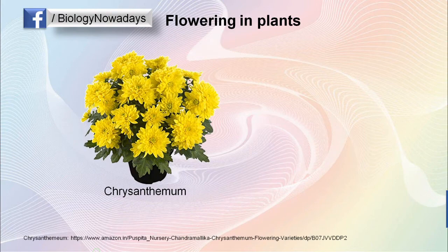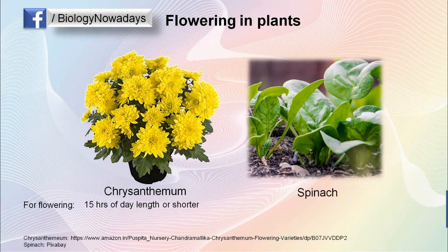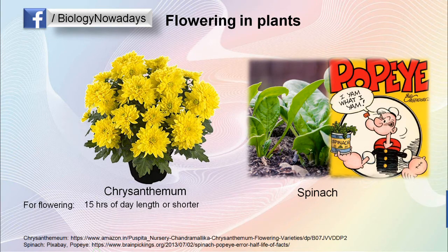Take the case of some types of chrysanthemums. These plants will flower only if the day length is 15 hours or shorter. Now consider spinach. Yes, our Popeye's favorite superfood. I think many children ate spinach just because of this famous cartoon character Popeye. This plant spinach will flower only if the day length is 13 hours or longer.